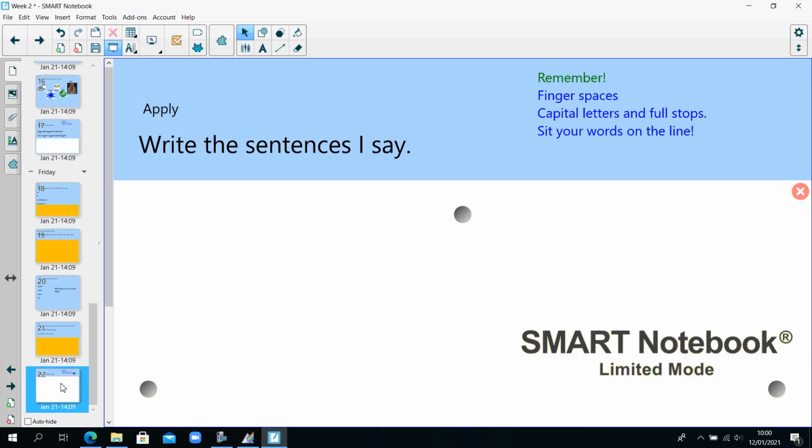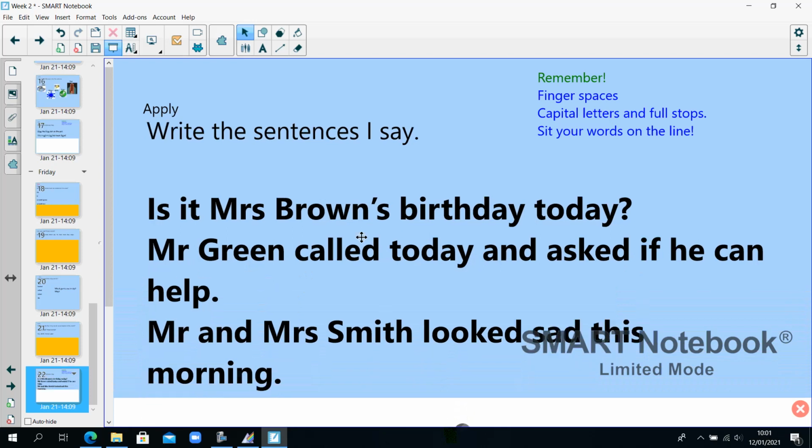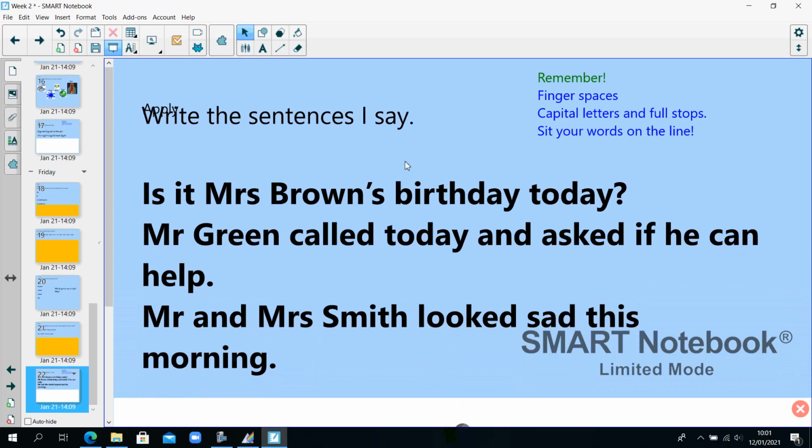And finally, write the sentences I say. Is it Mrs. Brown's birthday today? Mr. Green called today and asked if he can help. Mr. and Mrs. Smith looked sad this morning. Check if you've got them correct. I'll just move this up so you can see without that writing in the way.